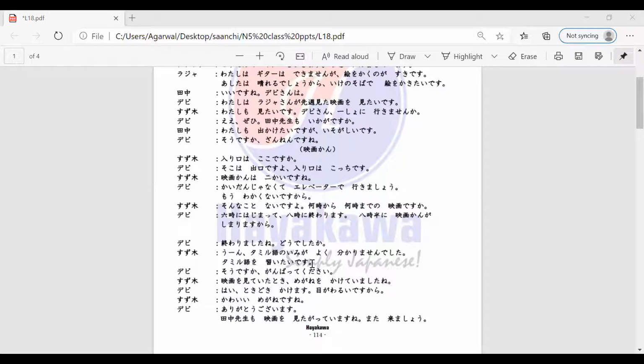Right. So Suzuki-san is saying, Sonna koto nai desu yo. He's like, that is not true, you know. It can't be true. And then he asks, Nanji kara nanji made no eiga desu ka? So he's asking for the timings of the movie, right? From what time till what time is the movie? So Devi-san is responding to that, right? Aparna-san, can you read the dialogue for me?